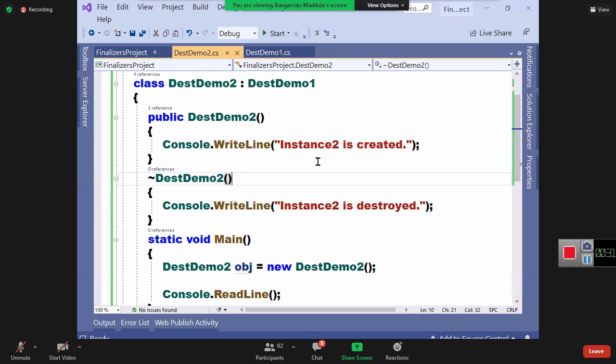I opened it. I was writing into the file. All the things are done. But I did not close the file. I did not dereference the FileStream instance also.